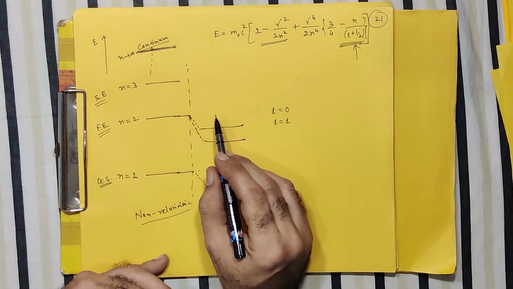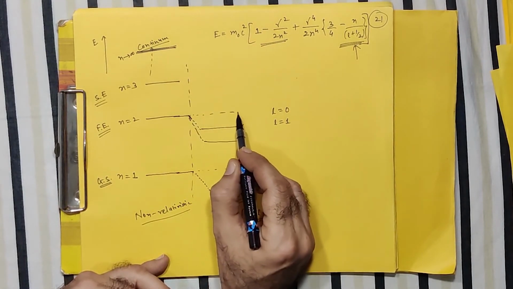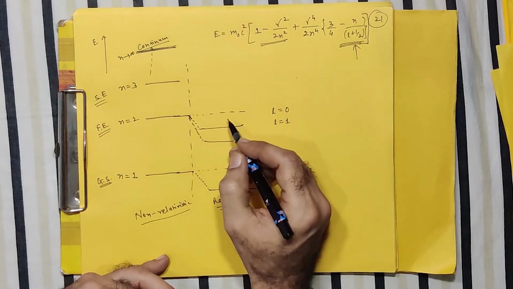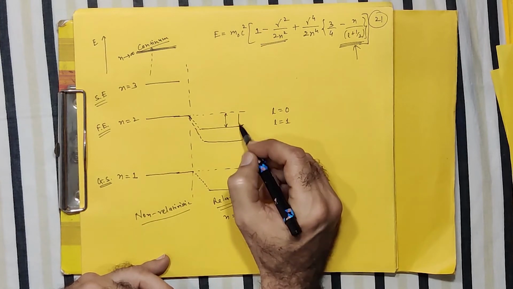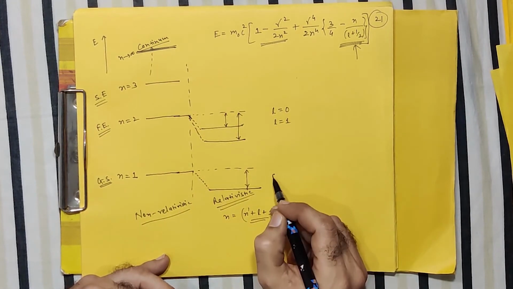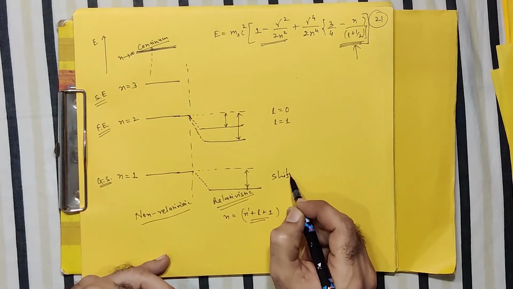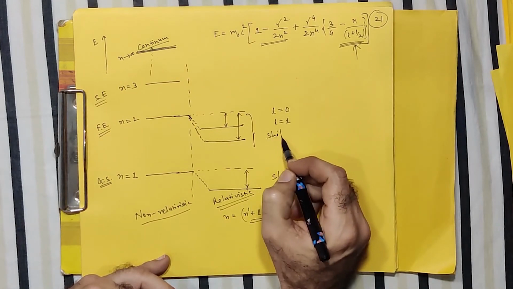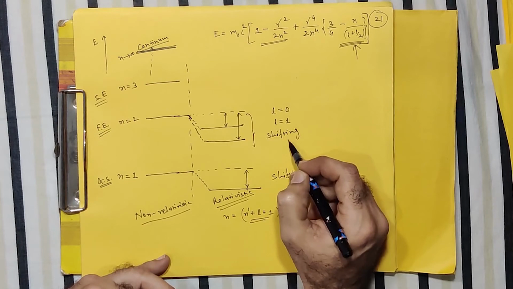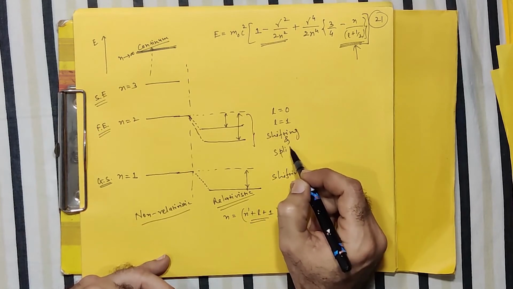Right? So apart from the original value, it is shifted, but this shifting, as I've said, is different for different choices of L. So this is only the shifting of the energy level. Here both shifting and splitting happens.